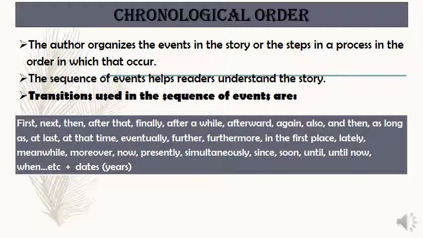Our skill for now is chronological order. The chronological order means when I write the events in order from the beginning to the middle to the end. Usually we use many transitions such as first, second, then, furthermore, and so on. But in biographies mainly we use years and dates. So usually in biographies we use dates. In 1931, in 1879, we usually use dates in biographies.